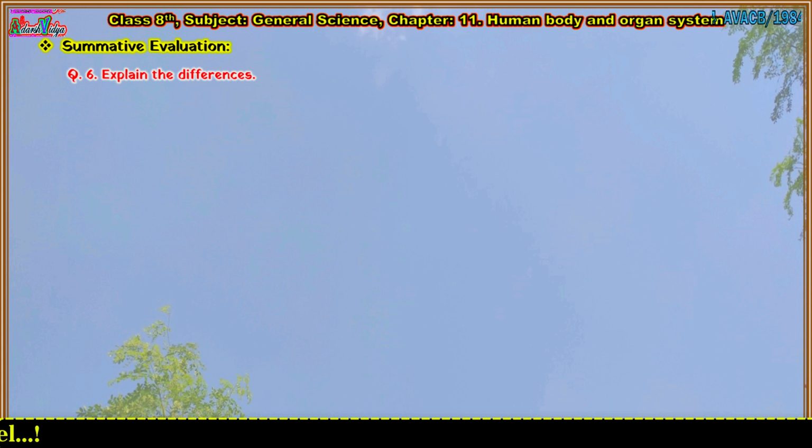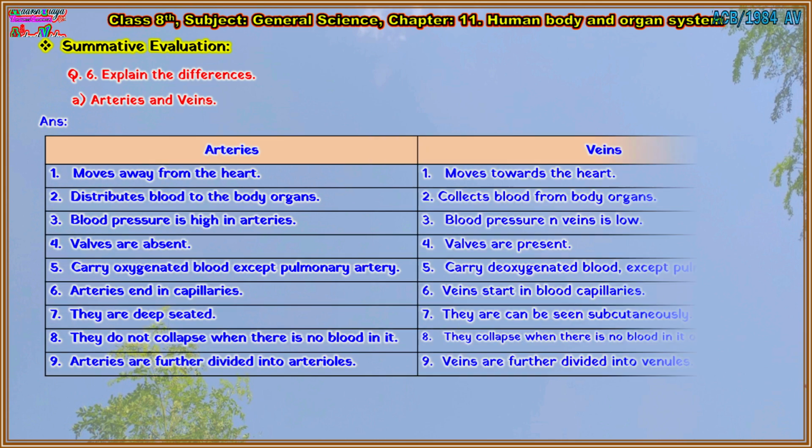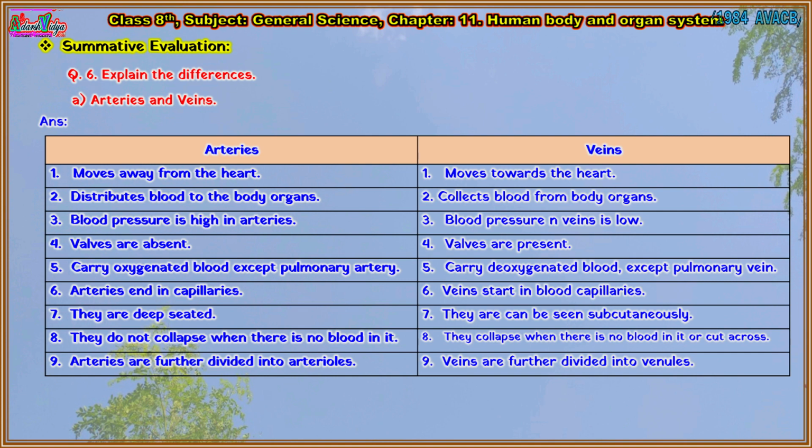Next question is the 6th. Explain the differences. First is arteries and veins. Answer: Arteries, first point: 1. Move away from the heart. And veins, 1. Move towards the heart. Arteries, 2. Distribute blood to the body organs. And veins, 2. Collect blood from body organs.